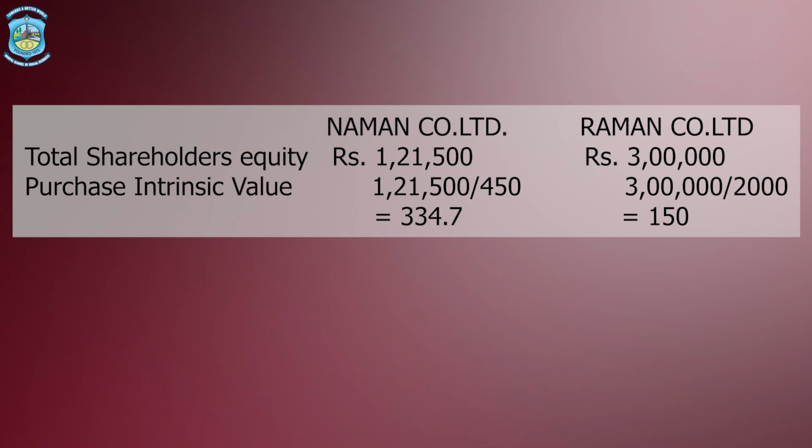For Naman Limited, the shareholders' equity was 1,21,500. For Raman Limited, it was 3 lakhs. We divide this value by the number of shares in each company. That is, 1,21,500 would be divided by 450, the number of shares of Naman Limited. Similarly, in Raman also we will divide 3 lakhs by 2,000 shares. So we arrive at a value which is 334.7. This is the intrinsic value of a share for Naman. Similarly, for Raman Company Limited, it is 150.